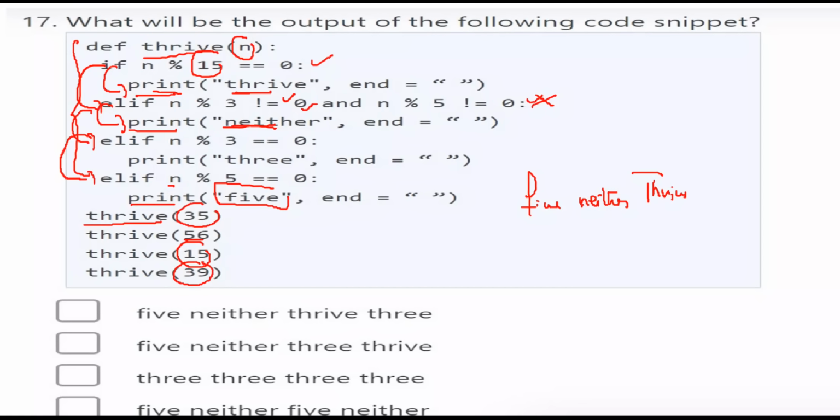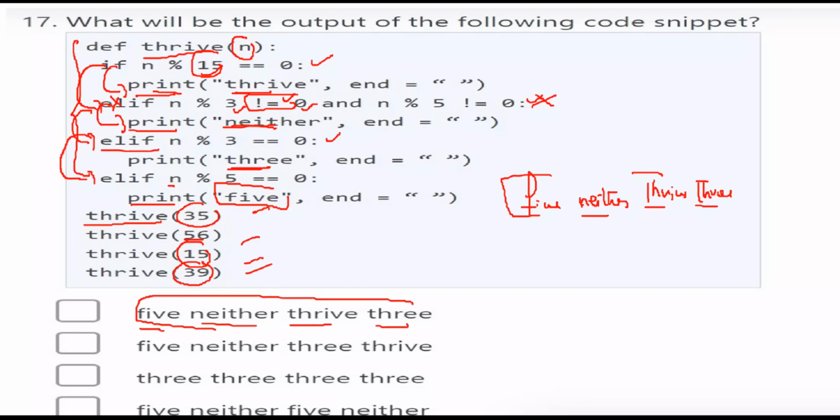Next you are calling 39. 39 is not divisible by 15. 39 modulo 15 is not 0, so this condition fails. Again come here. When you divide 39 by 3, it is divisible by 3. So here you are printing 3. So for the 4 function calls, the outputs will be 5, neither, thrive, 3. This will be the answer for the given code.